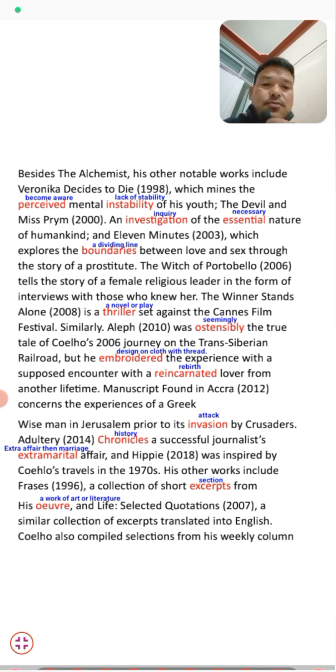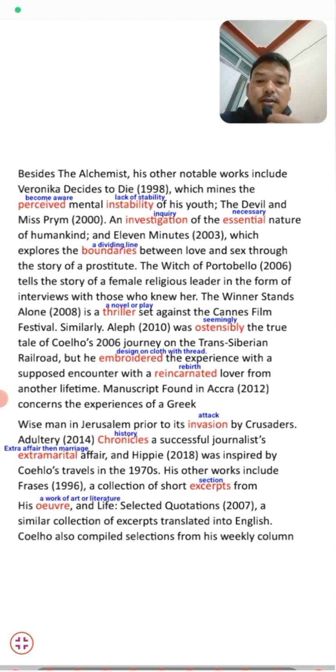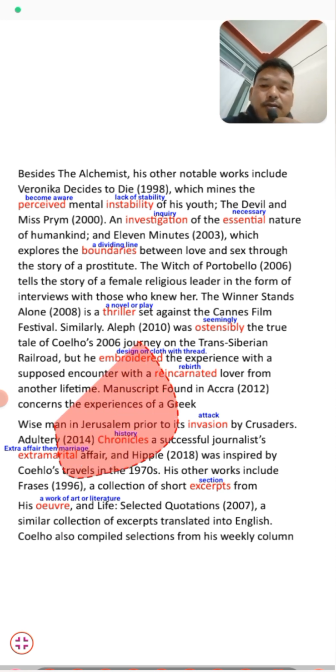And Hippie came in 2018. Now a book was written again. It was Hippie, and in 2018 it was inspired by Coelho's travels in the 1970s. His other works include Francis in 1996, a collection of short excerpts from his life, and Selected Quotations in 2007. Here, students, he has written so many books during his writing career, and many of them are the most popular and famous books all around the world.